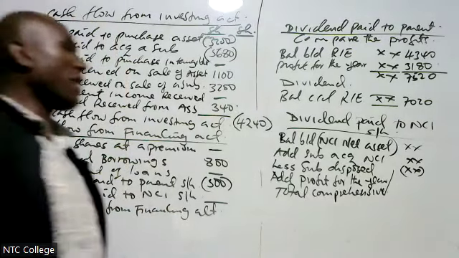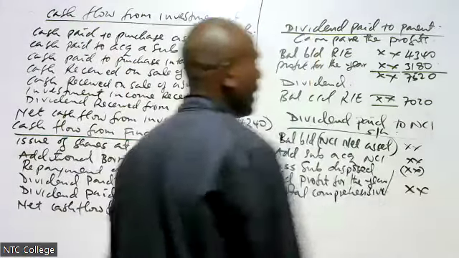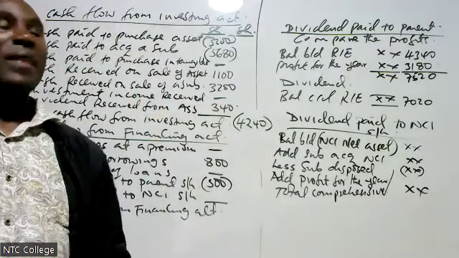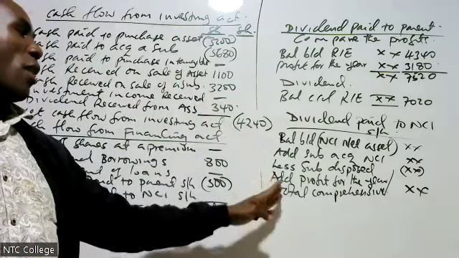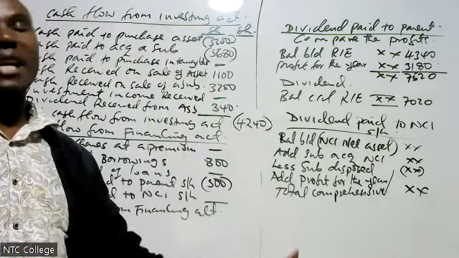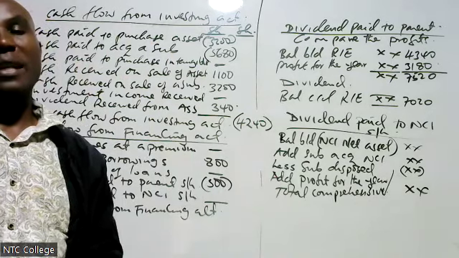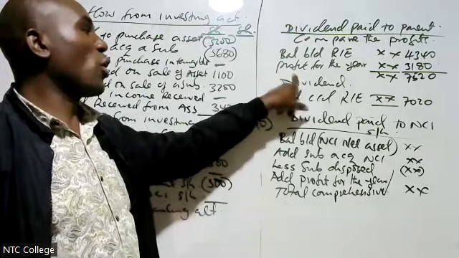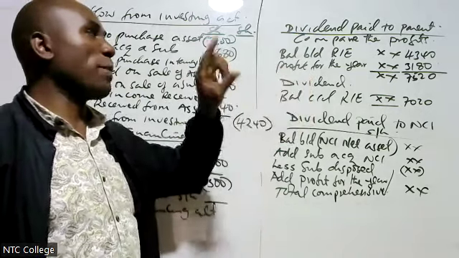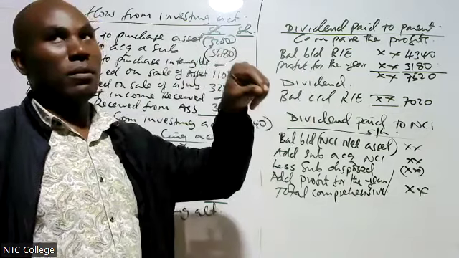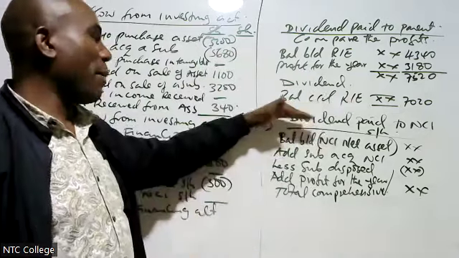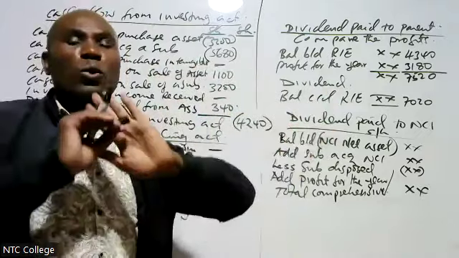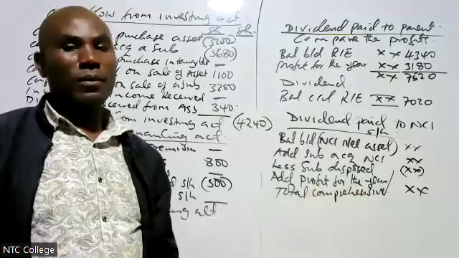Remember here, we are valuing the NCI. Therefore, we are taking everything that belongs to NCI. Up there, it was only profit for the year because we don't pay dividend out of revaluation. But here, for me to get dividend paid to NCI, I'm going to value total NCI.